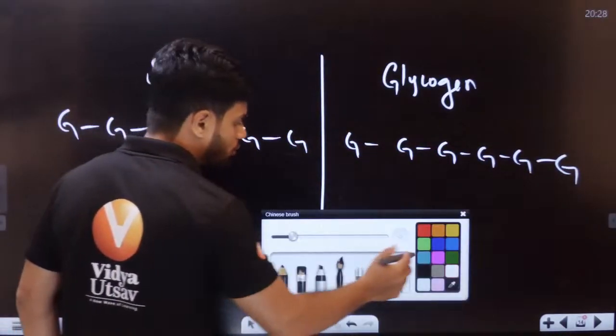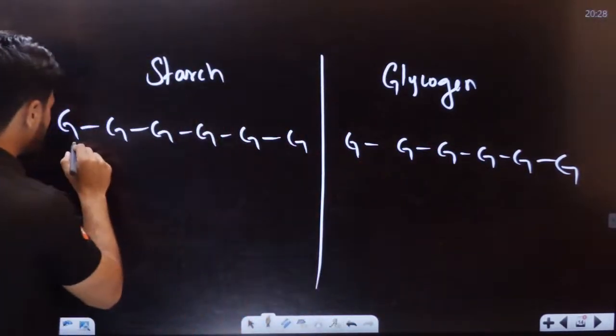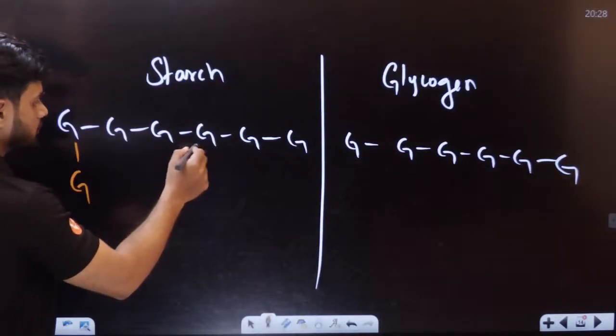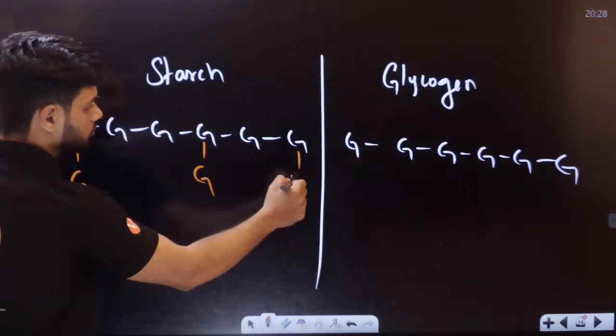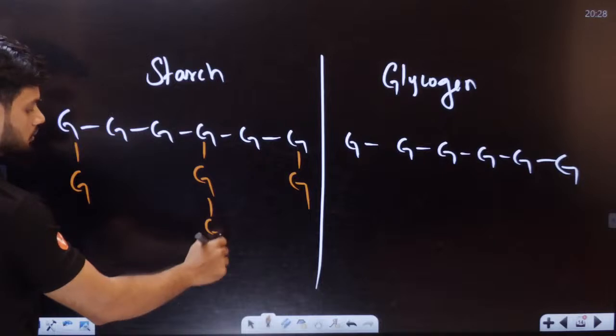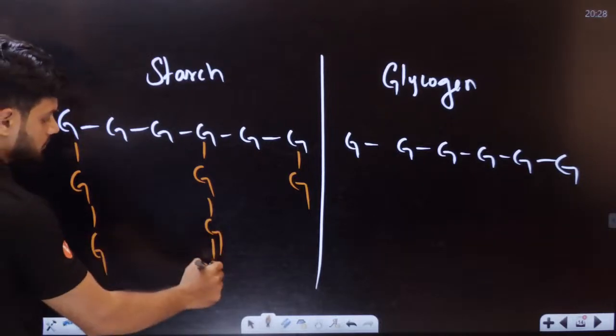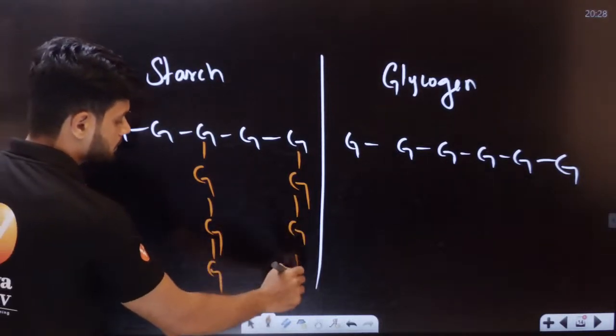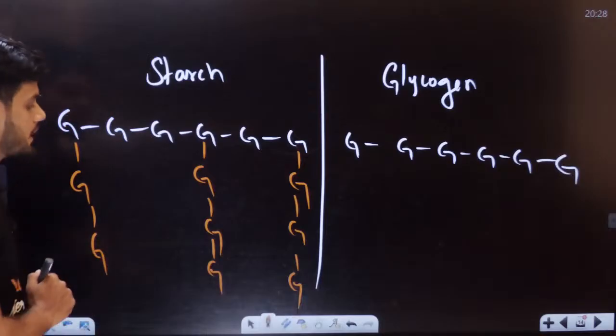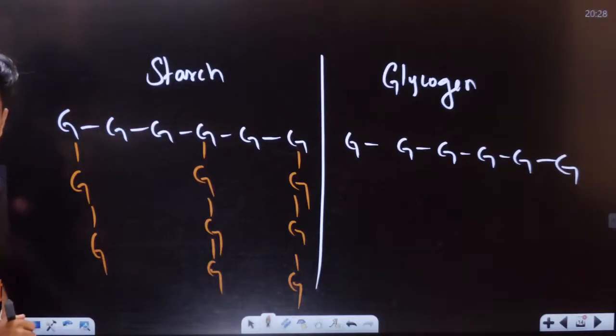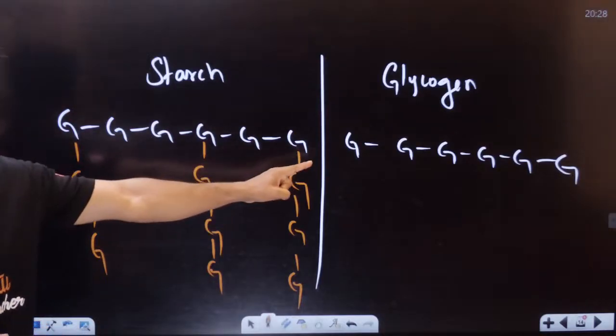Now you know the difference, students. One glucose. This is called a side chain. Side chain is here. Now students, in the case of glycogen, what will be there?